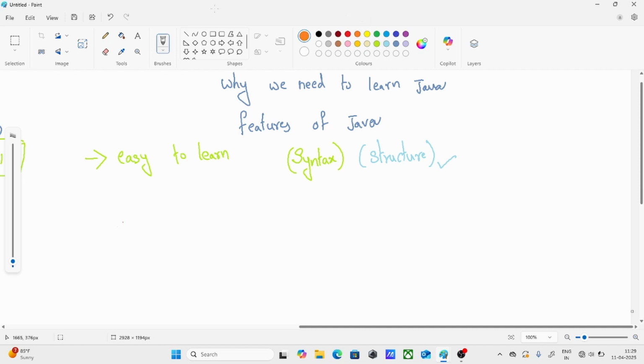So then what is one more reason? Java is platform independent. So again here one problem: what do you mean by platform independent? Which is not dependent is nothing but platform independent. I will not confuse you guys, so let us take an example for this also. Everything we need to understand, we need to compare it with real-time examples, right? So let us consider like this.